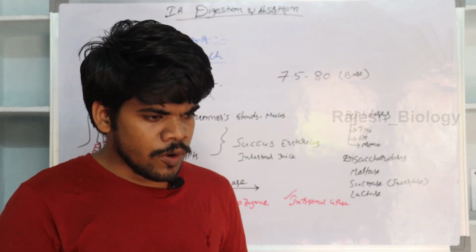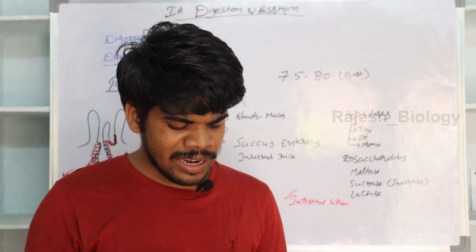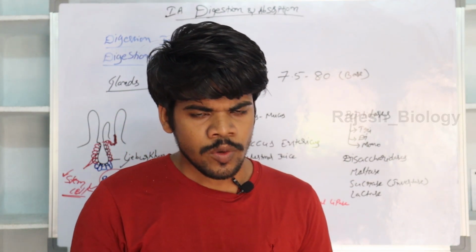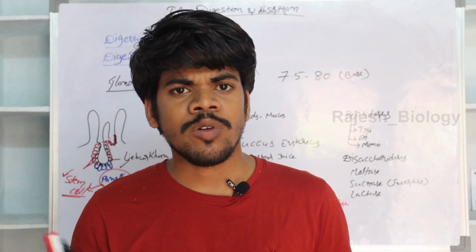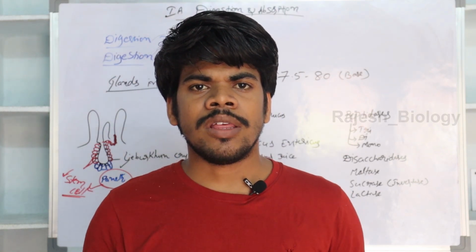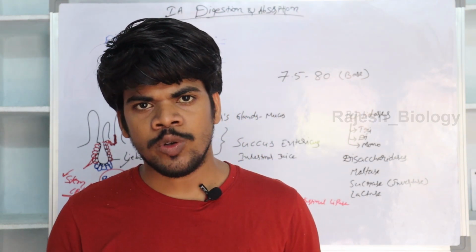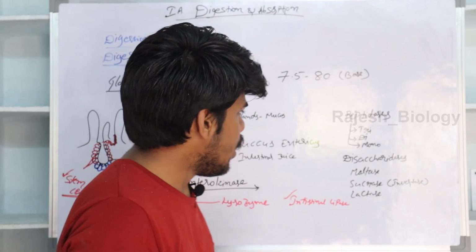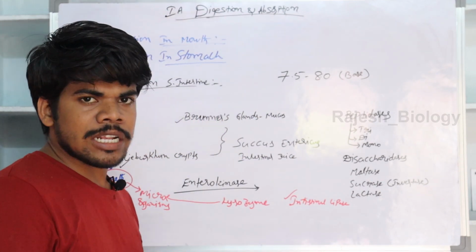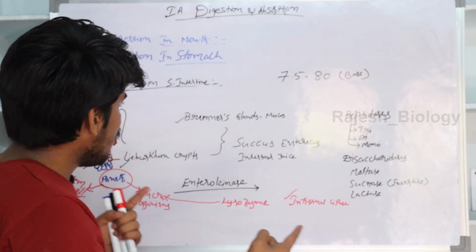Before going to know about the digestion in the small intestine, we must have some idea about the bile juice and pancreatic juice. So I want to teach you about the pancreas. Before going to the pancreas, I'll repeat it once.